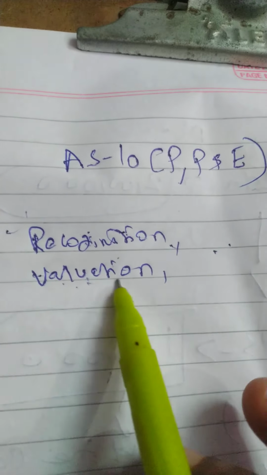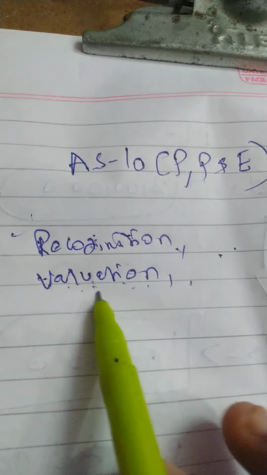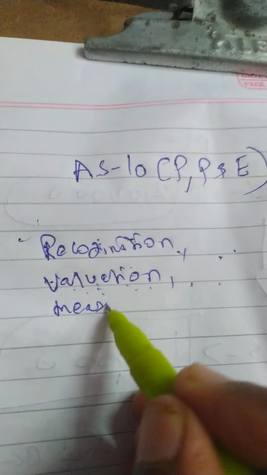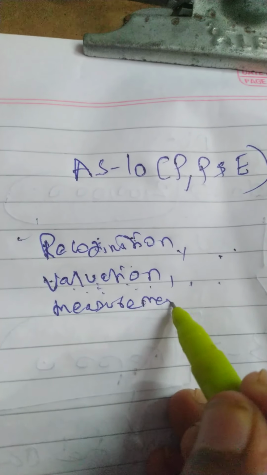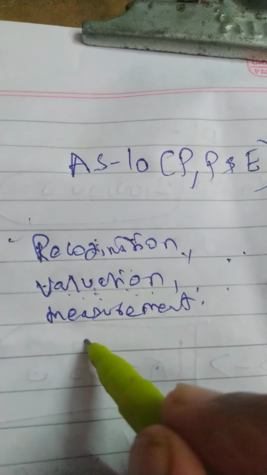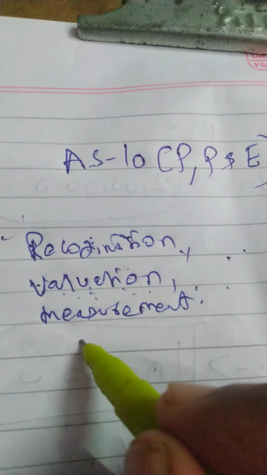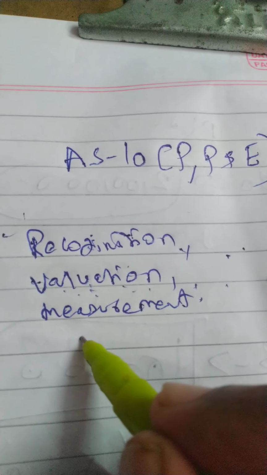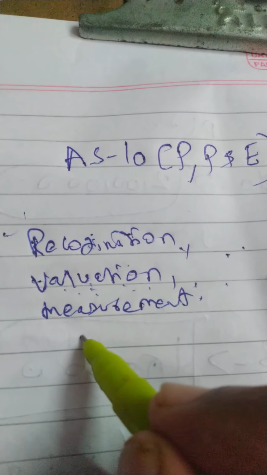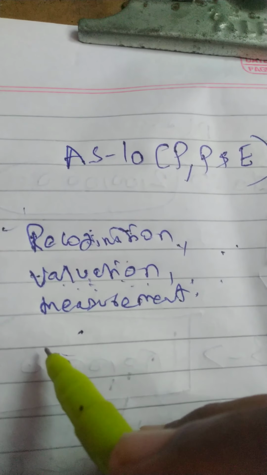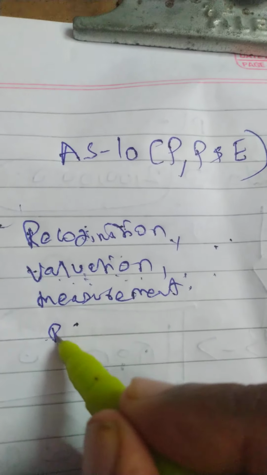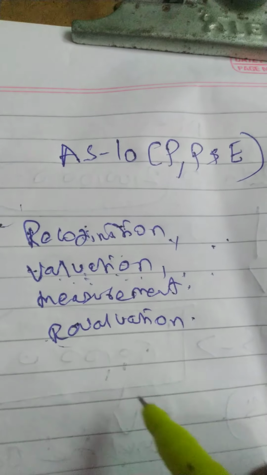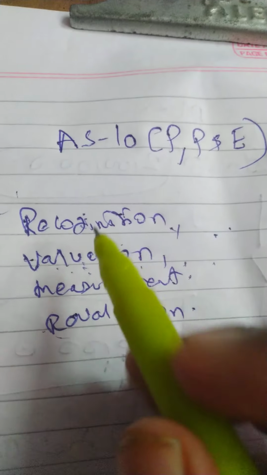Valuation means what value we have to put for that particular item, for example, valuation of inventory. Measurement means what is the unit, what is the amount we have to put. Whether we have to measure in cost, market value, or fair value. Then also revaluation, whether we have to do any revaluation for the assets. Like this, there are many purposes for accounting standards.